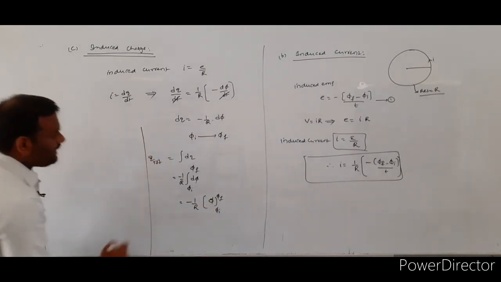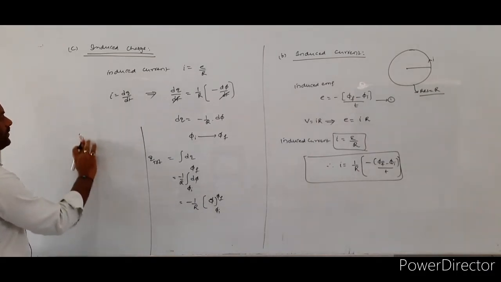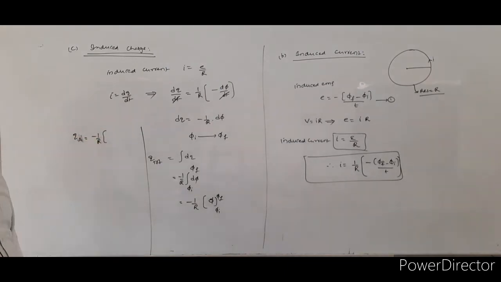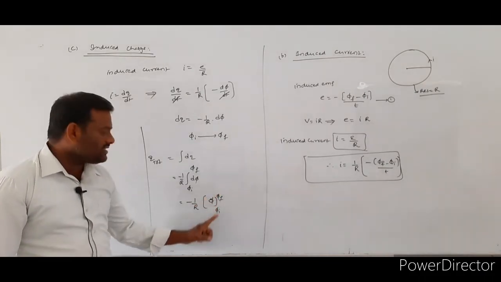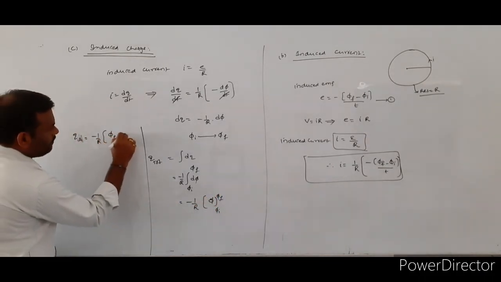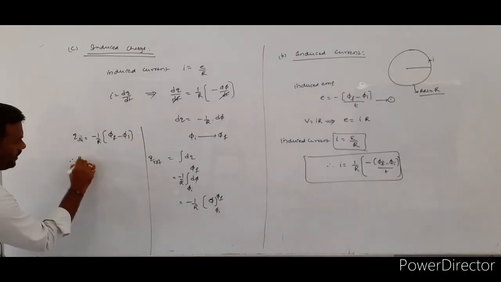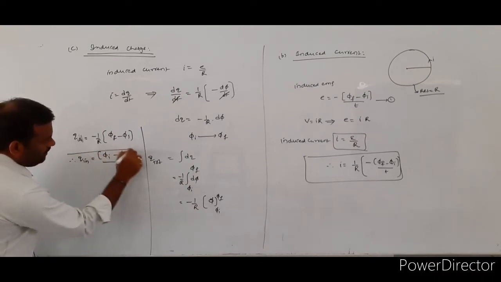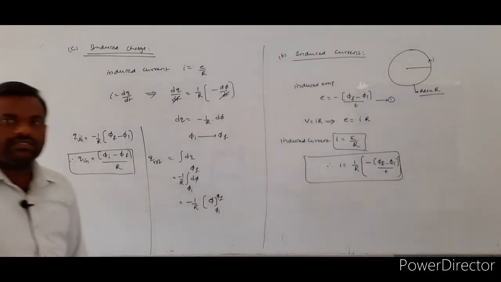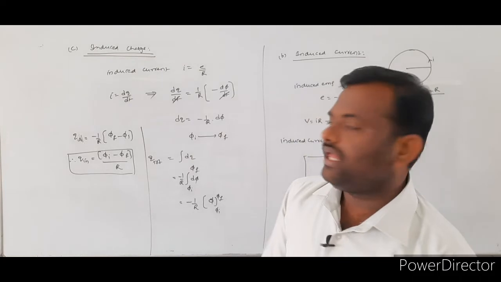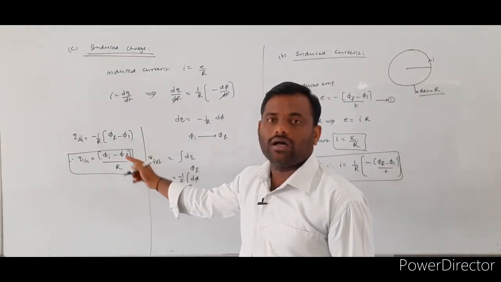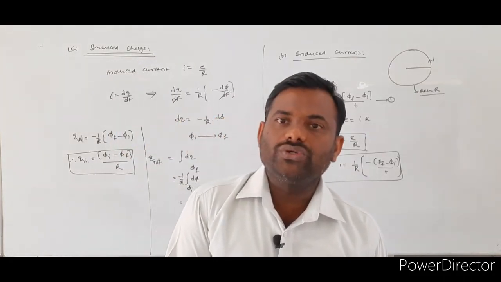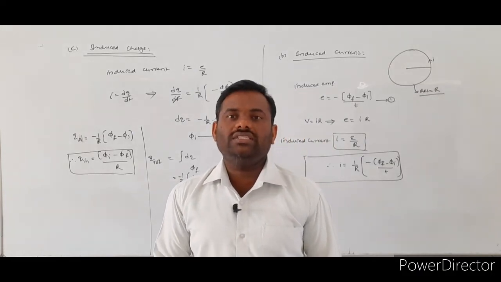Now if you substitute the limits, the total induced charge Q induced is equal to minus 1 by R into, first we have to substitute the upper limit minus the lower limit, phi final minus phi initial by R. Therefore, the induced charge is equal to phi initial minus phi final by R. So this is the expression for the induced electrical charge which was produced within the given coil due to the change in external magnetic flux.